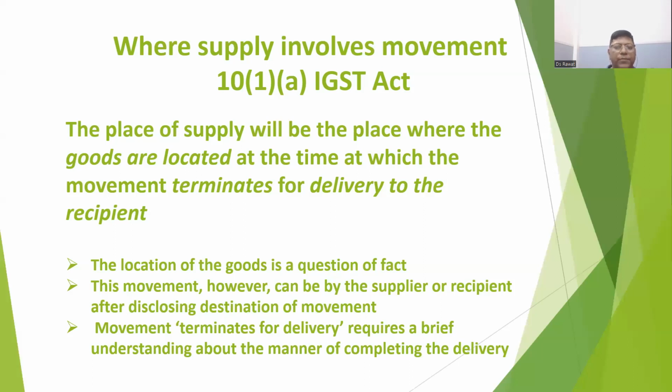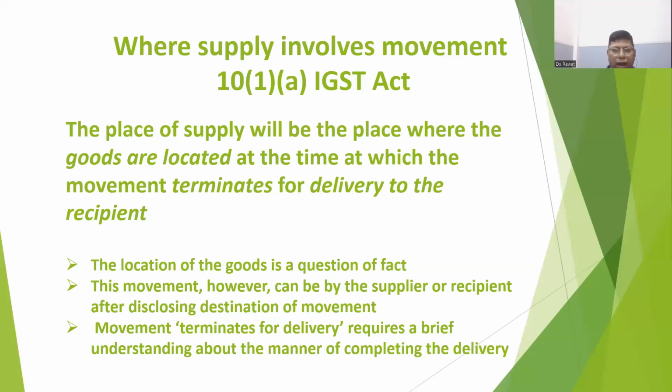Suppose we give an example. The supplier is in Mumbai, Maharashtra. He is supplying goods to a person in Delhi. He will send the goods by truck to the Delhi person. The movement of goods will start from Mumbai, from his warehouse where the goods are located, and the goods will move along with the truck to Delhi, and it will come to the godown of X person in Delhi, who is the buyer of the goods.